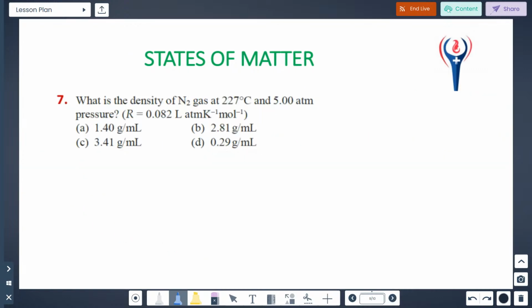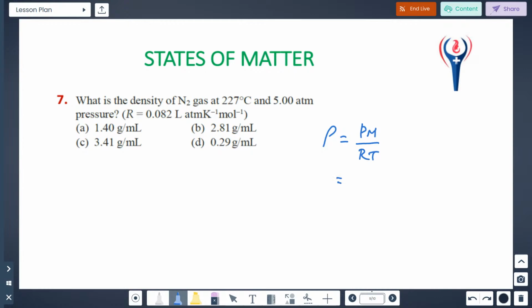Next one. What is the density of nitrogen gas at 227 degrees Celsius and 5 atmosphere pressure? R is given, so it's a direct sum for density. What's the formula for density? PM by RT. This is the direct formula, you just remember it.